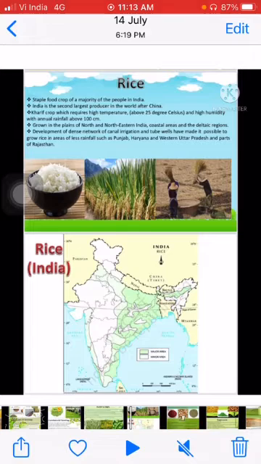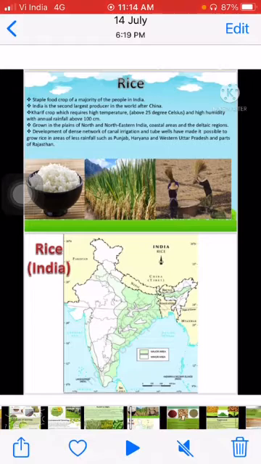The annual rainfall required for the cultivation of the crop is 100 centimeters. It requires high temperature and high humidity. Widely it is grown in Punjab, Haryana, Western Uttar Pradesh and parts of Rajasthan. In areas with less rainfall, it is grown with the help of canal irrigation and tube wells.